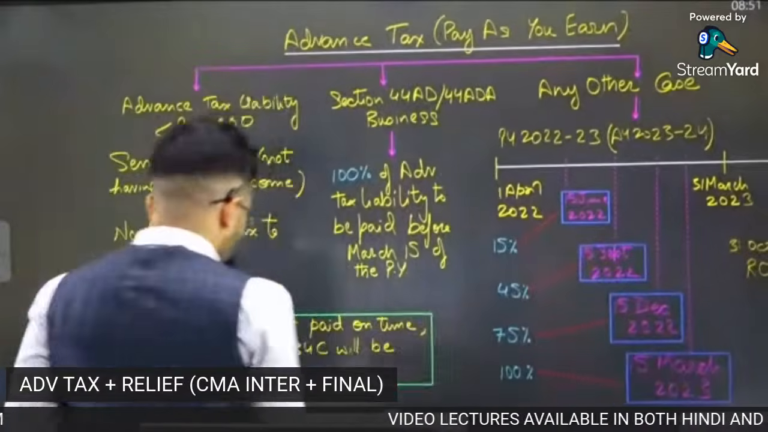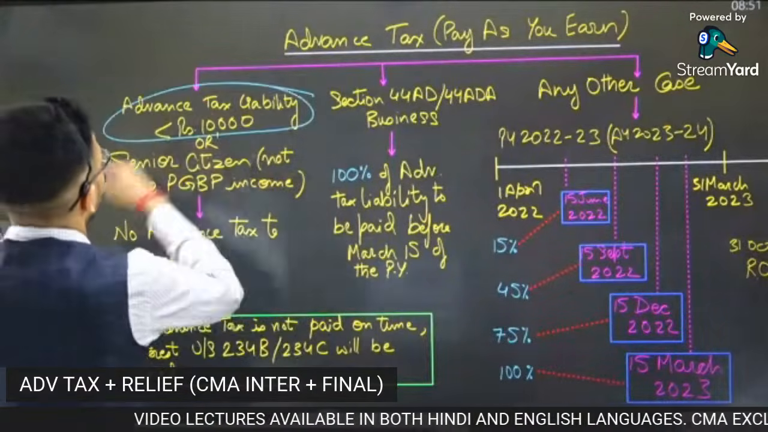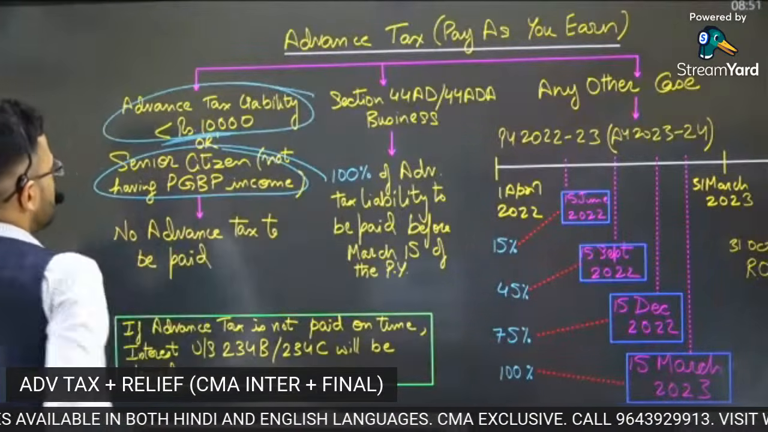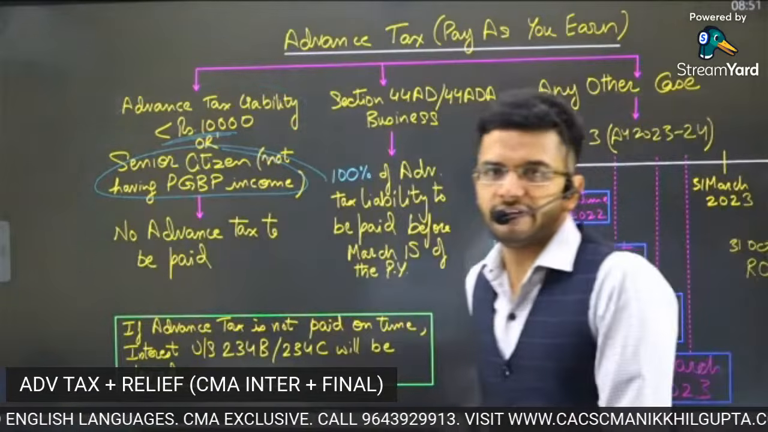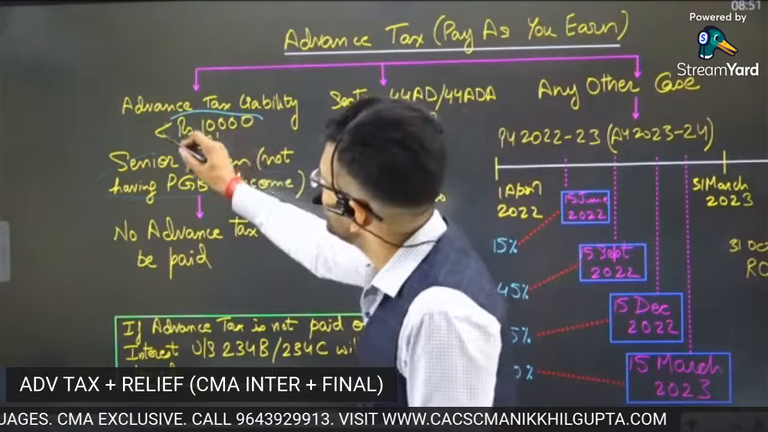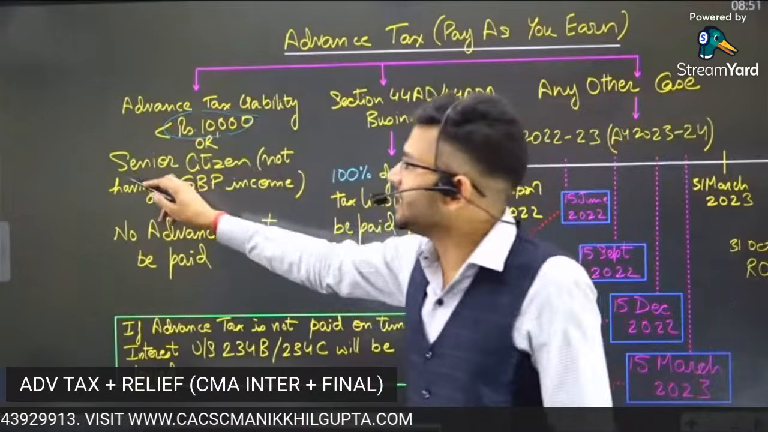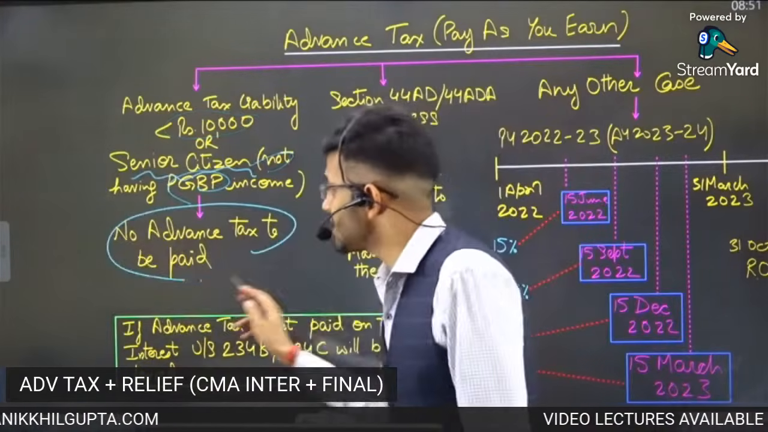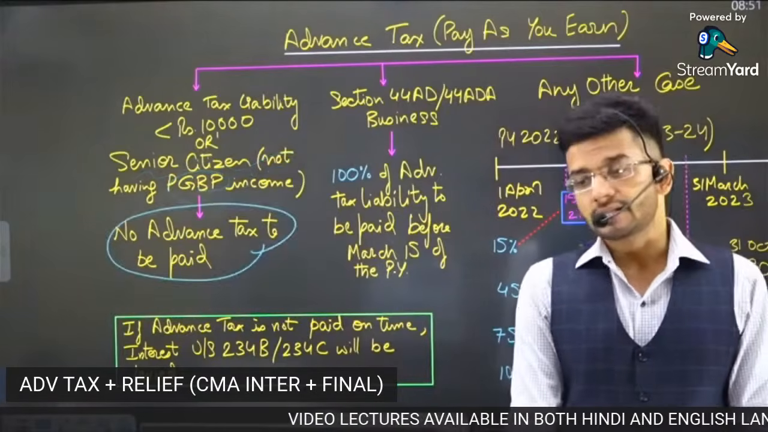Now let's see some fine points regarding advance tax. If the advance tax liability is less than 10,000 for the entire year, or it is paid by any senior citizen not having PGBP income, then no advance tax is required to be paid. So there are two exceptions to this rule that advance tax is required to be paid.